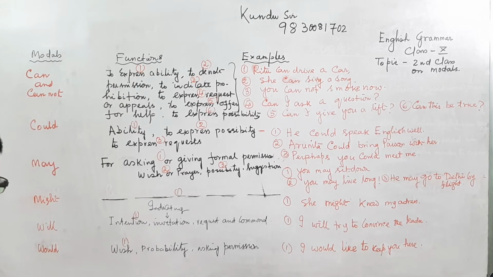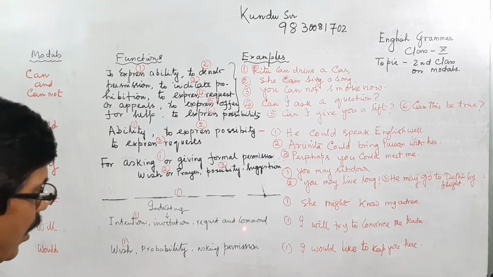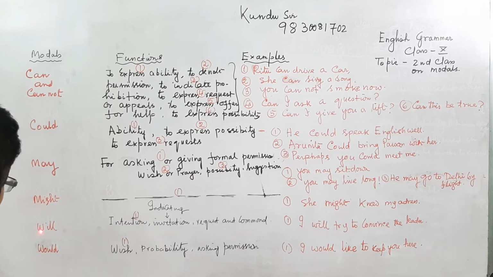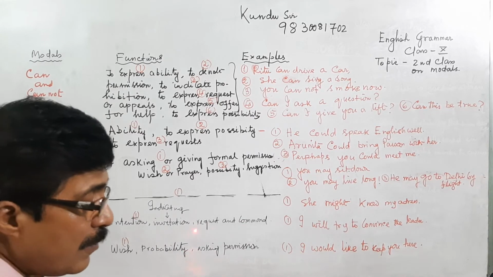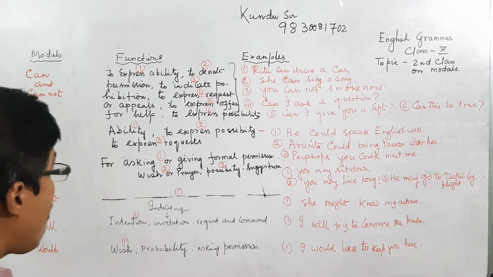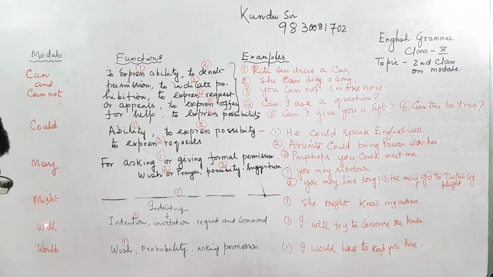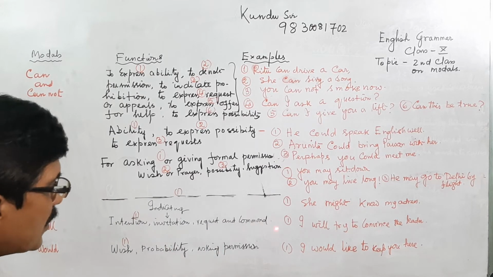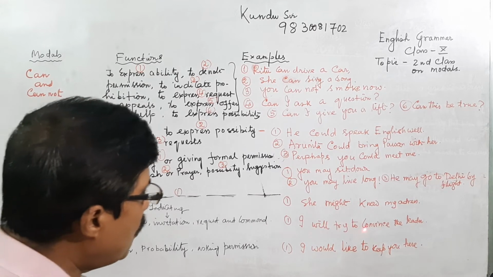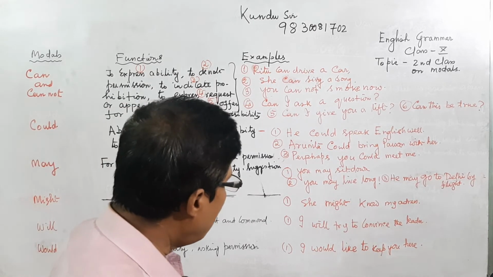Now will is indicating intention, invitation, request and command. Will is a modal auxiliary. I will try to convince the leader.